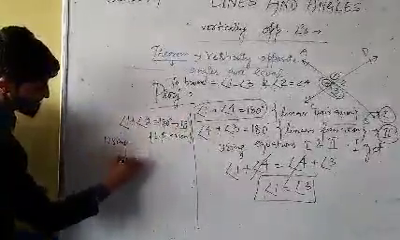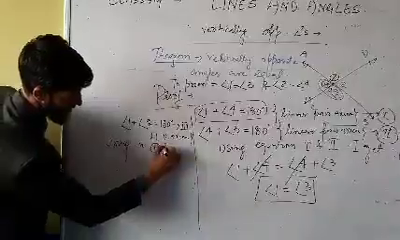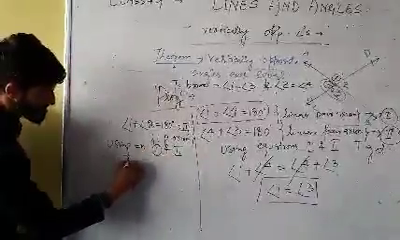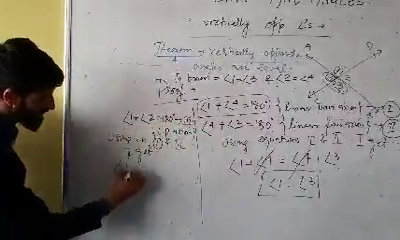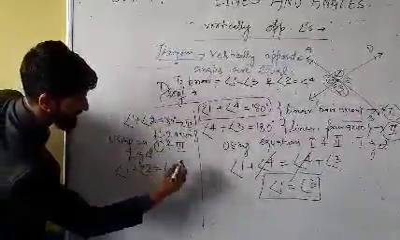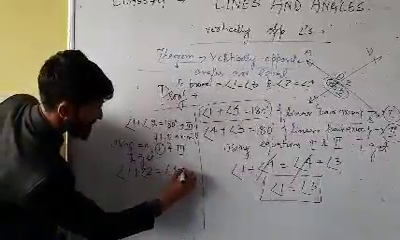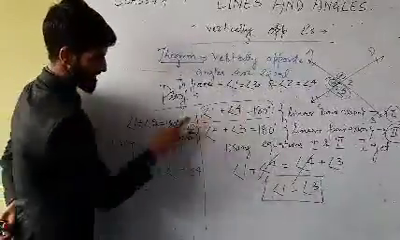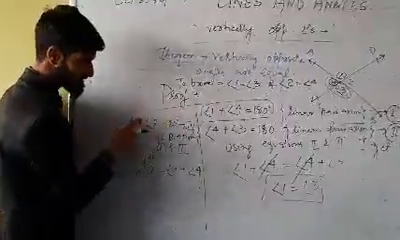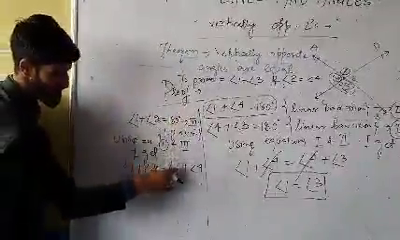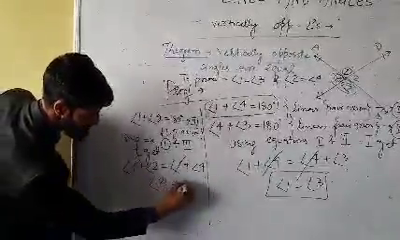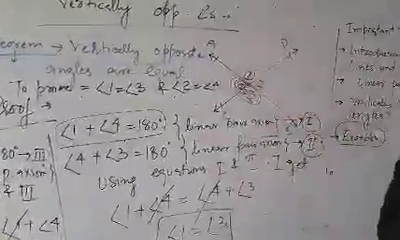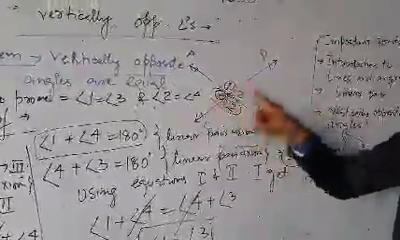Using equation first and third, I get, when I am using equations 1 and 3, you can clearly see it. Angle 1 plus angle 2 is equal to angle 1 plus angle 4. As their right hand sides are equal, so their left hand sides too will be equal. This angle 1 and angle 1 gets cancelled out. My angle 2 is equal to angle 4. So I have proved that those vertically opposite angles 1 and 3, 2 and 4, they are equal.